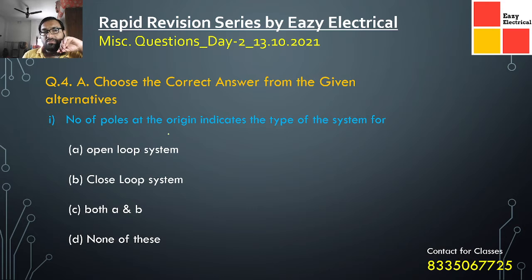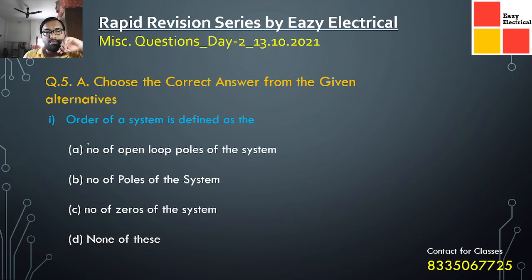The number of poles at the origin indicates the type of the system. The type of a system is a very critical point in case of any system. We find that the type number is 0, 1, 2, 3, like that. This indicates how many open loop poles there are at the origin for a system, and that gives the type of the system. So it is only the open loop poles. Now coming to the next question.